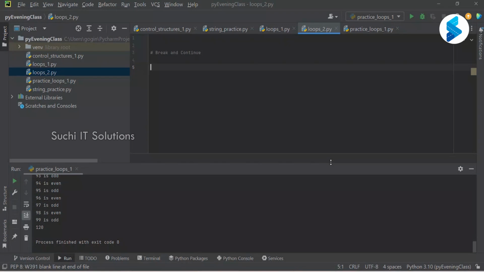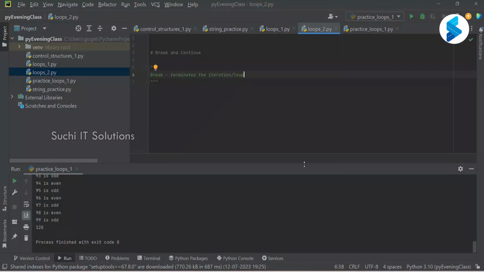So what do we mean by break? It terminates the iteration or loop. It just breaks. I mean, it doesn't loop anymore. It just breaks the loop. That's why it is called break, right? It terminates the iteration or loop.